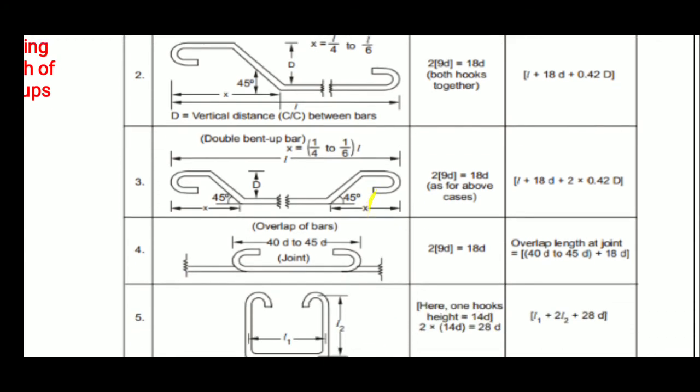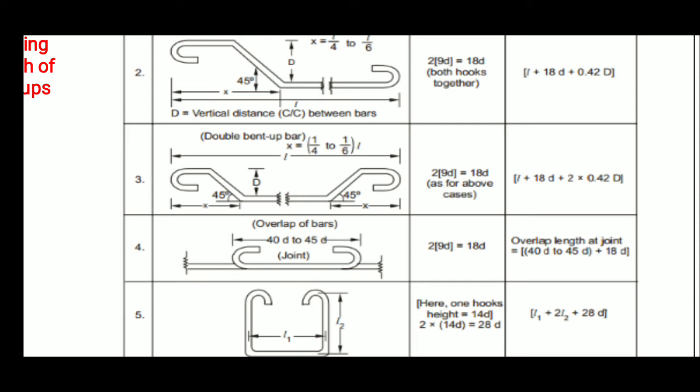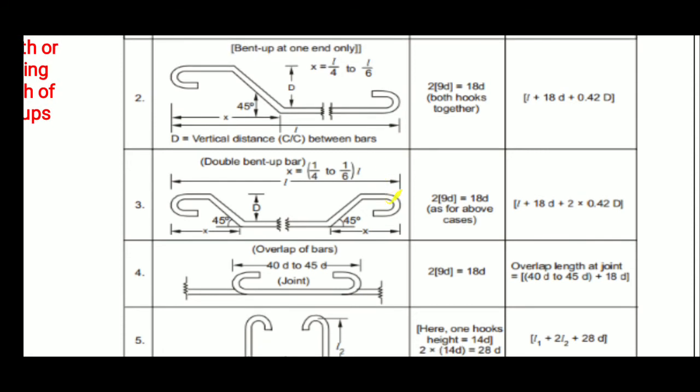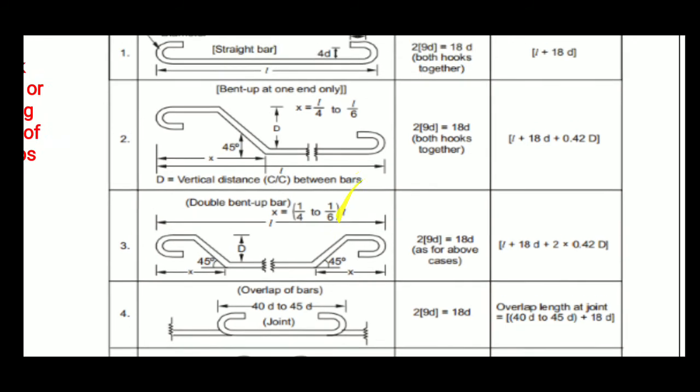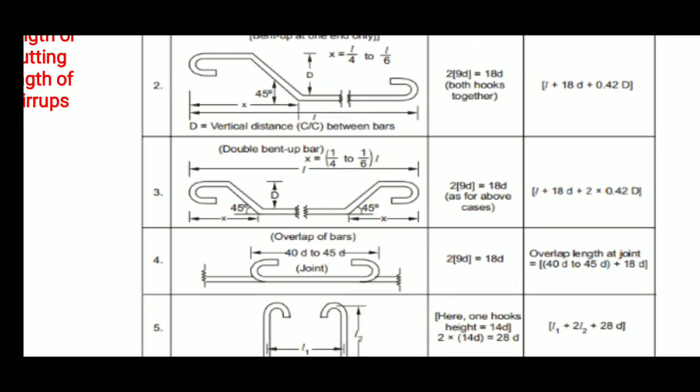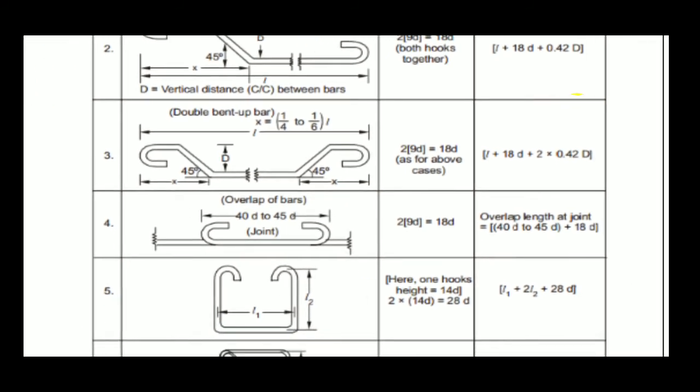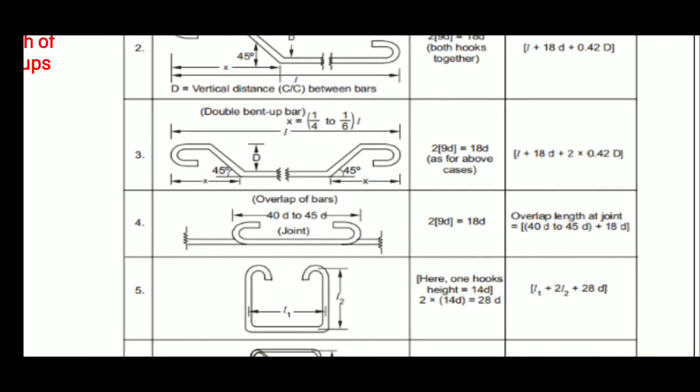Then for a double bent up bar, the hooks on both sides, this hook and this hook, give 19D as in the above cases. The inclination on one side is 0.4D, so both side inclinations give 0.42D plus 0.42D, where D is the diameter. The total length is equal to L plus 18D plus 2 into 0.42D. This gives the total length of a bar bent up on both sides.